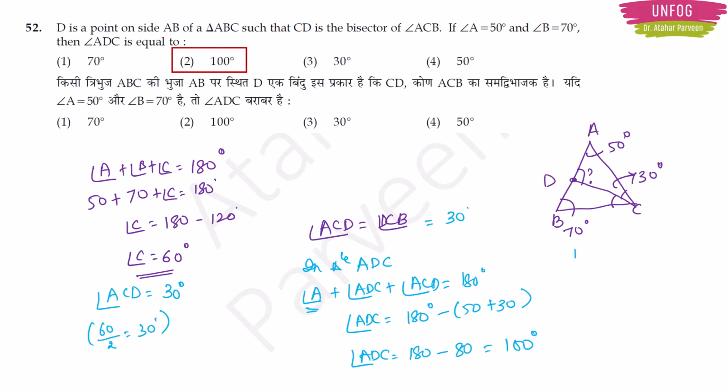So basically what we have done here is use the concept that the sum of the angles of a triangle is equal to 180 degrees two times. Once we used it for triangle ABC, and the second time we used it for triangle ADC. Then we got the correct answer here.